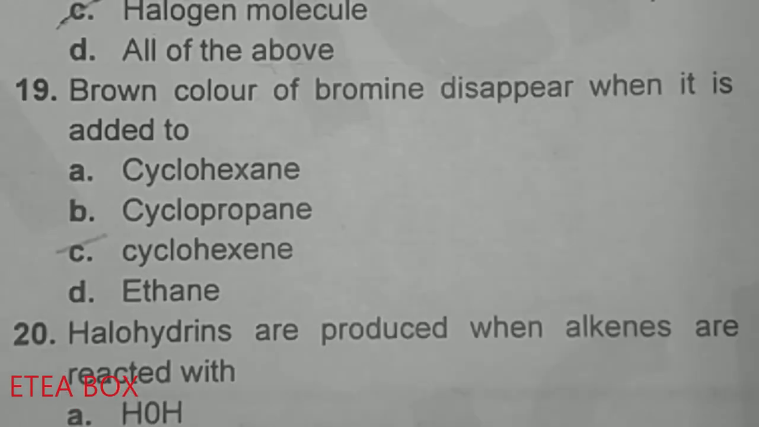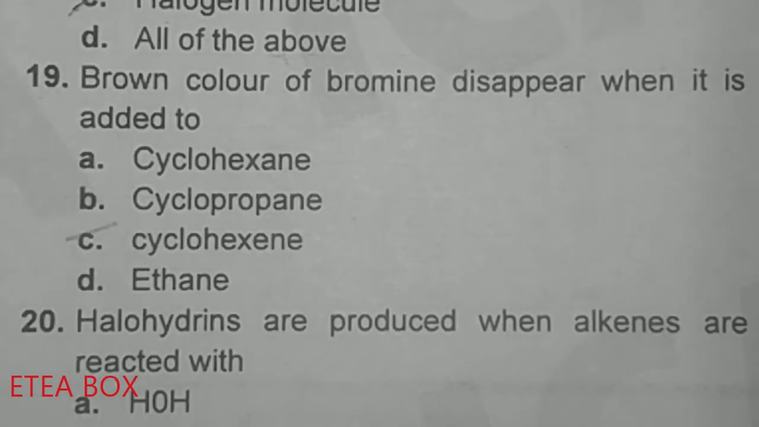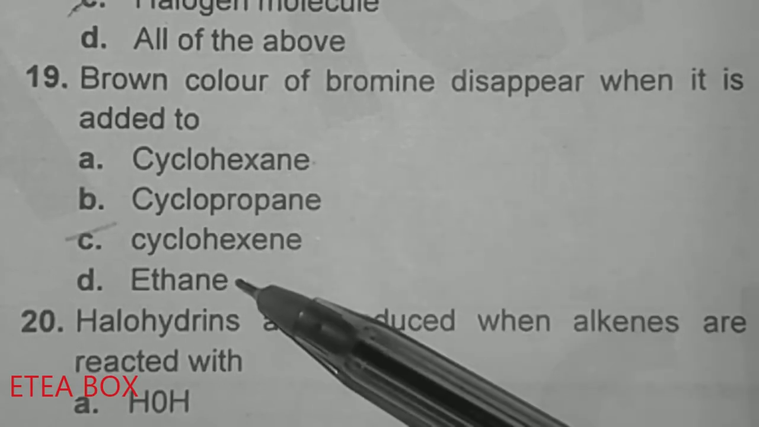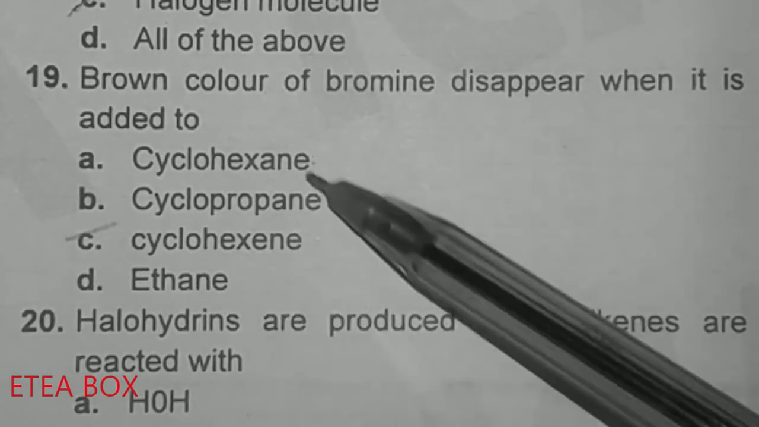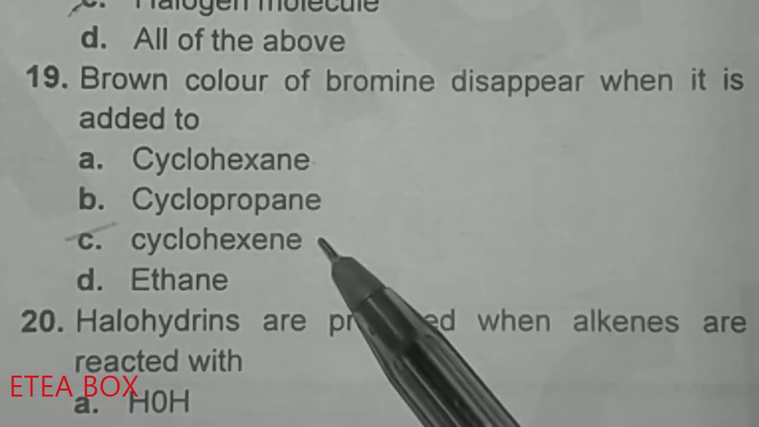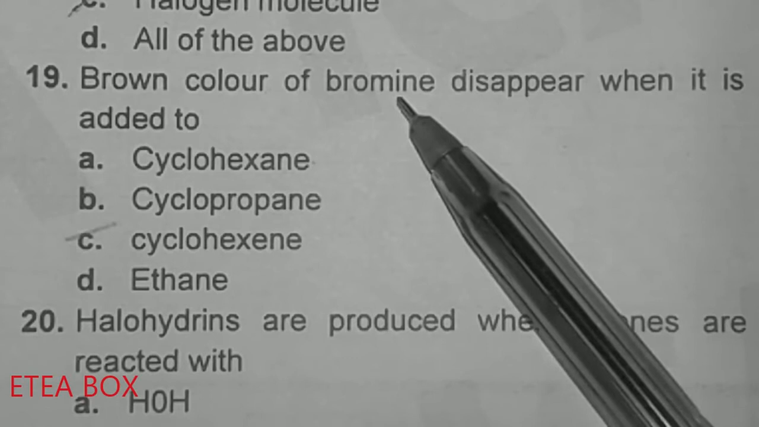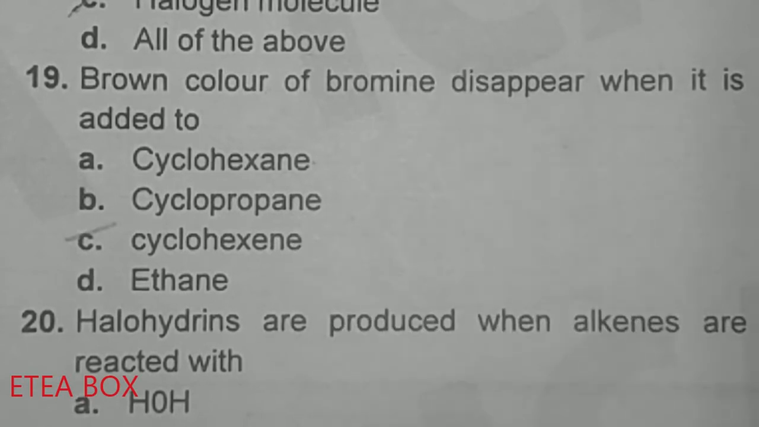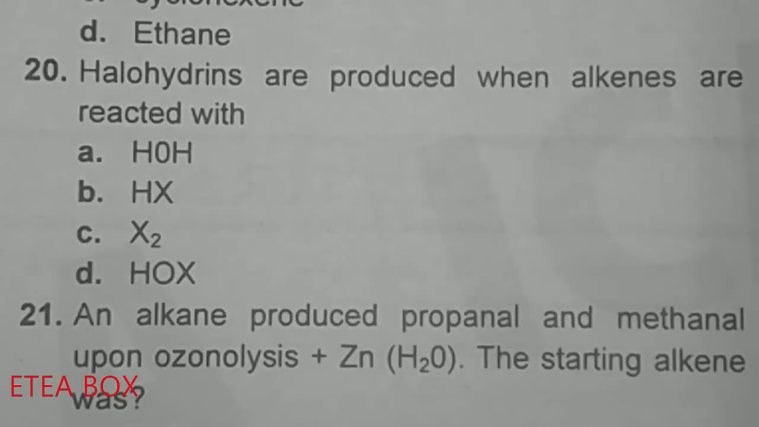The brown color of bromine disappears when it is added to cyclohexene. Look at the other options: this one is an alkane, this one is also an alkane, and this one is also an alkane. So no addition will occur in these three compounds. Look at C, this one is an alkene. When bromine reacts with an alkene, addition reaction will occur in cyclohexene, and bromine will lose its color.